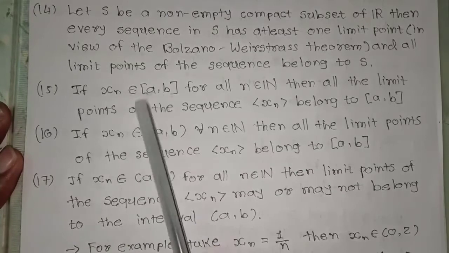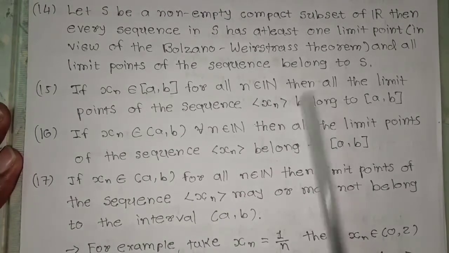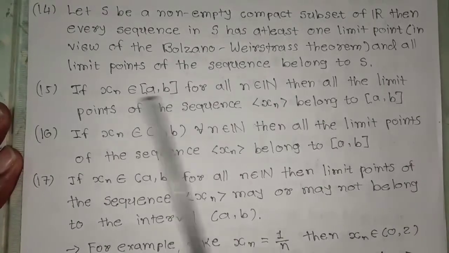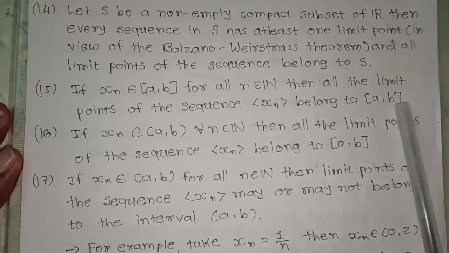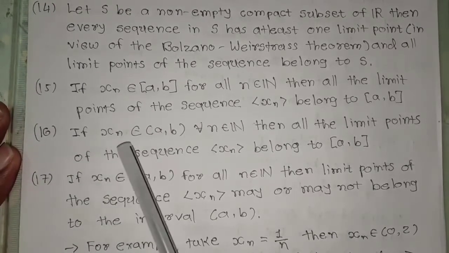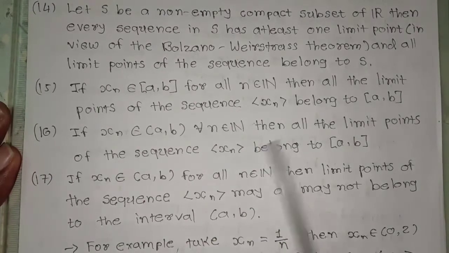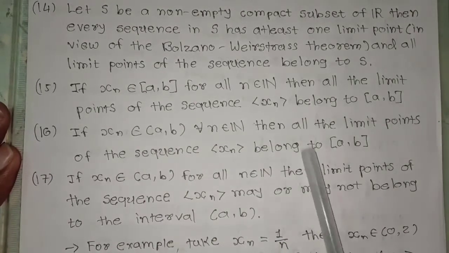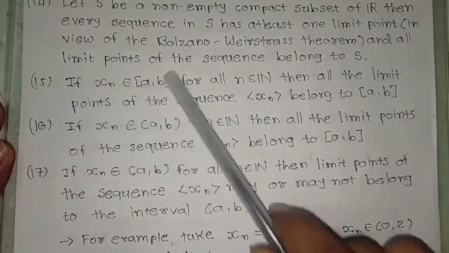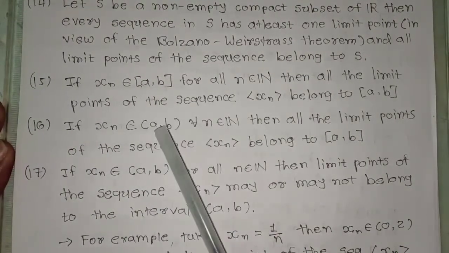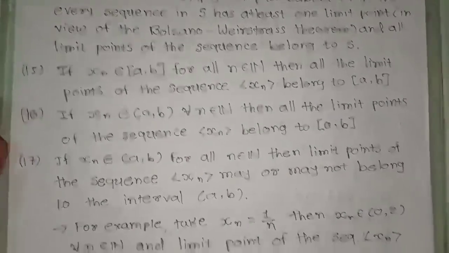If xn belongs to the closed interval [a, b] for all n belongs to N, then all the limit points of the sequence belong to the closed interval [a, b]. Next, if xn belongs to the open interval (a, b) for all n belongs to N, then all the limit points of the sequence belong to the closed interval [a, b]. In both these cases, the limit point of the sequence will belong to the closed interval [a, b].